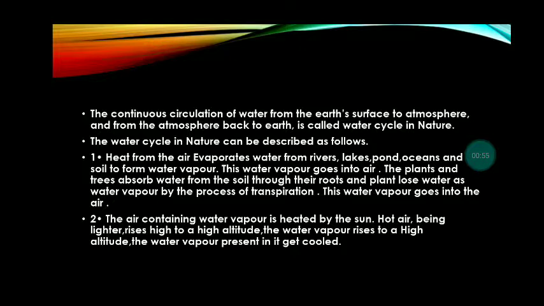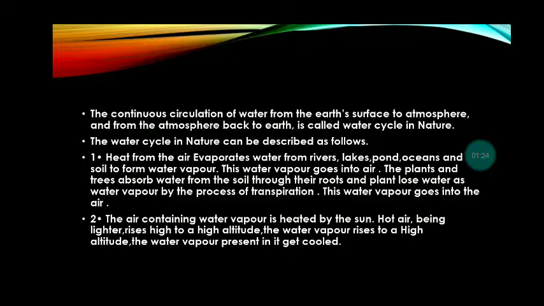First, heat from the sun evaporates water from rivers, lakes, ponds, oceans and soil to form water vapor. So what happens when the sun's rays come onto our oceans, lakes and ponds? The water evaporates. And not only does the water evaporate, there is also transpiration.